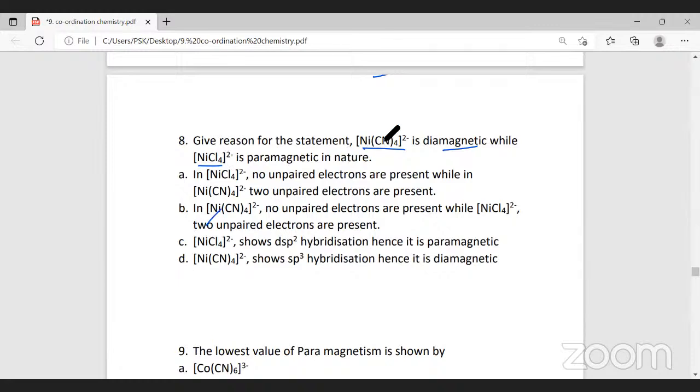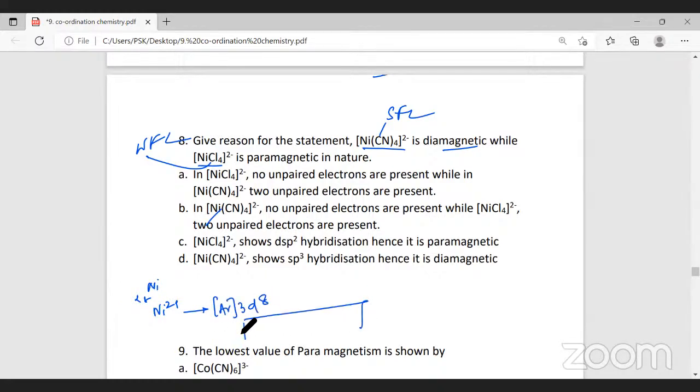Now you should identify here. Cyanide is a strong field ligand and chlorine is a weak field ligand. So here pairing takes place. Nickel atomic number is 28. Again nickel has 2 plus configuration, so in this oxidation state it will be argon configuration and 3d8.